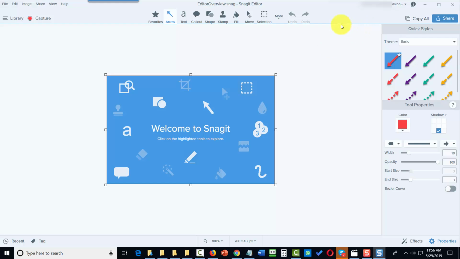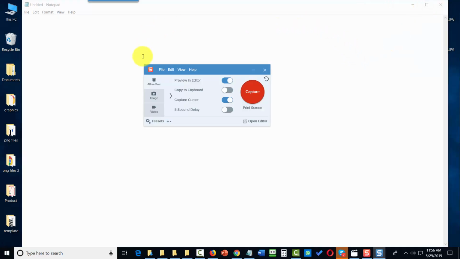Now this is grayed out in this case, but you're going to be logged into the Snagit editor, giving you access to the TechSmith server. What we're now going to do is minimize the Snagit editor. You'll then see your screen again, and the other thing that you'll have available to you will be the one-click screen. You're going to see here that we're going to move our cursor toward the one-click screen. That's going to bring down the area that you can use in order to start your screen share captures.